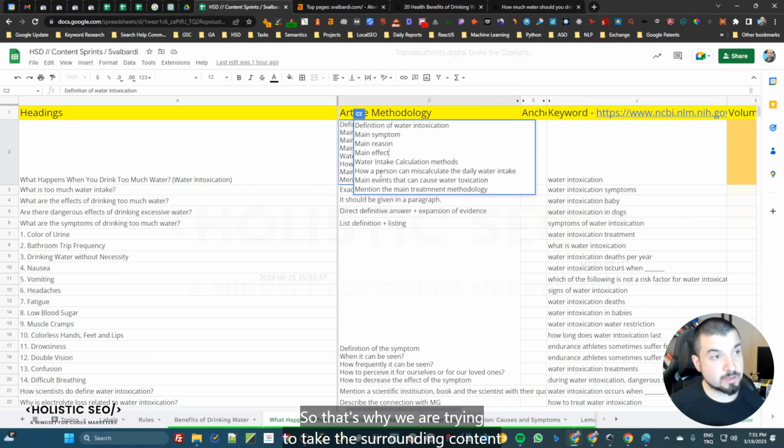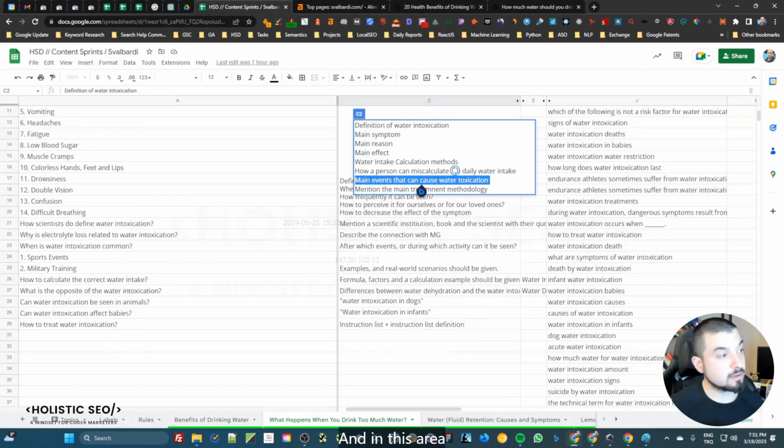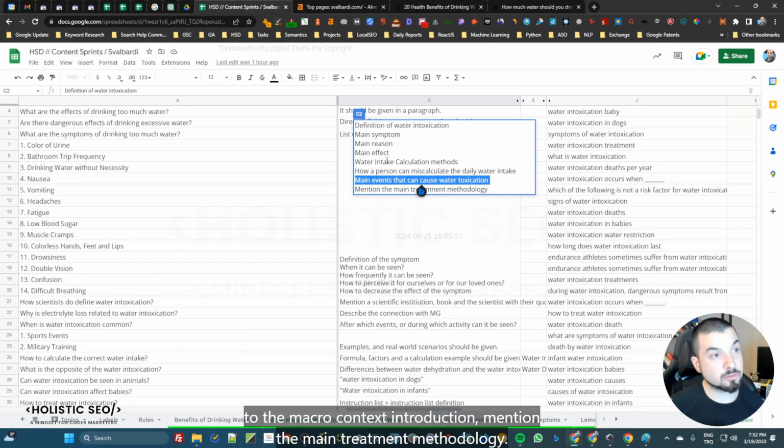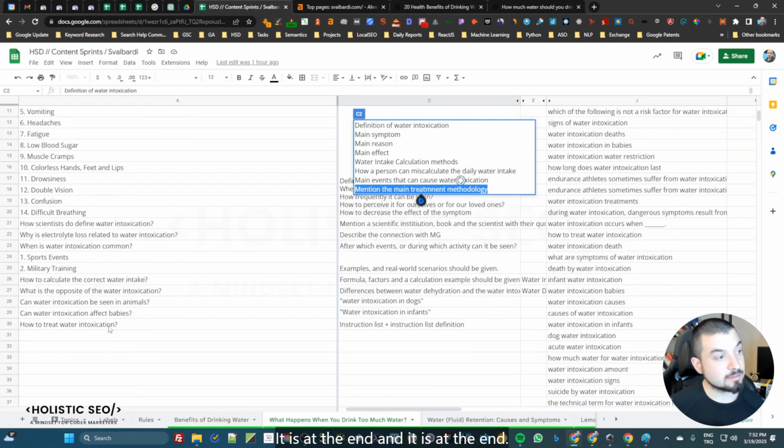So that's why we are trying to take the surrounding context around that specific query, especially. And as I already told, our macro context and our H1 is highly similar to the query in that area too. And main events that can cause water intoxication, and in this area you see these events: sports events and military training. So basically we are creating a kind of connection from the supplementary content to the macro context introduction. Mention the main treatment methodology, it is at the end.